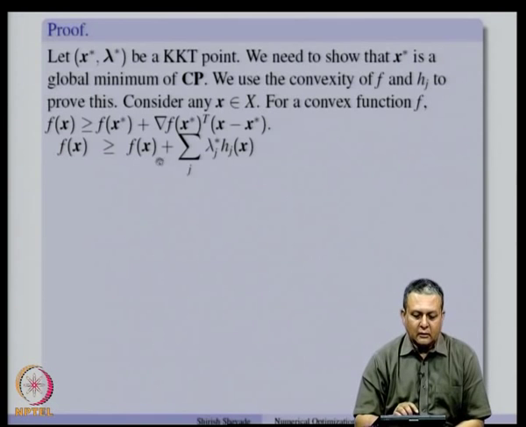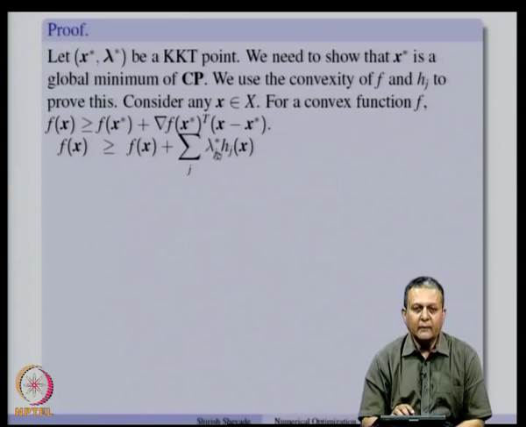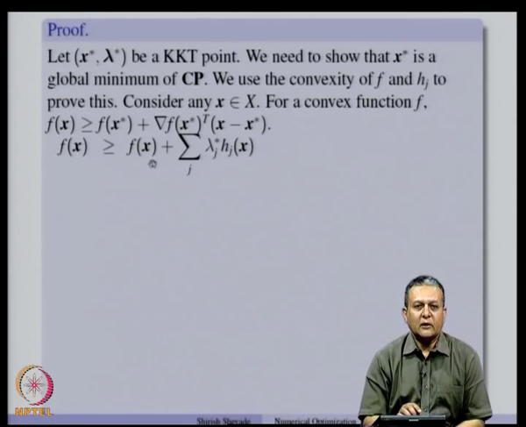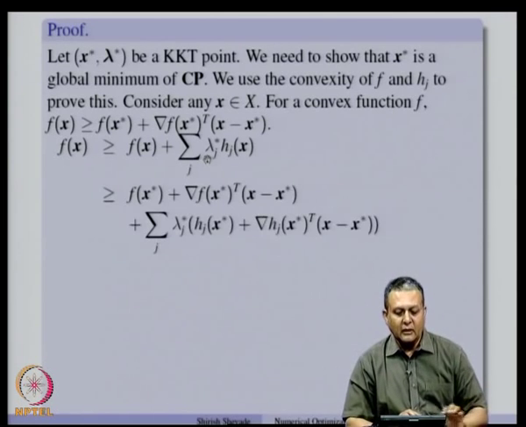Since x is a feasible point, hj(x) is less than or equal to 0, and since x star, lambda star is a KKT point, lambda star has to be non-negative. So, this quantity here is non-positive, and therefore we can write f(x) to be greater than or equal to f(x) plus sigma j lambda j star hj(x), because hj(x) is less than or equal to 0 and lambda j star is greater than or equal to 0.